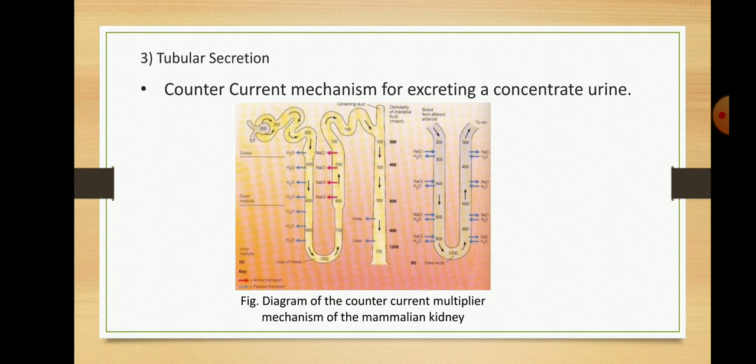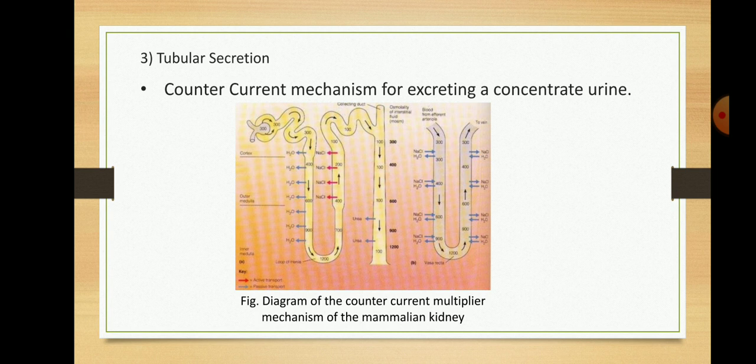The more important aspect of tubular secretion is the shift of potassium and hydrogen ions from epithelial cells to renal filtrate in exchange of sodium ions present in renal filtrate. A certain amount of carbon dioxide normally diffuses from peritubular blood into the cell of distal tubules and collecting ducts.